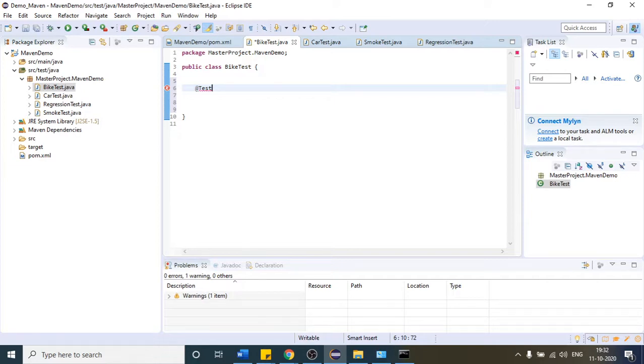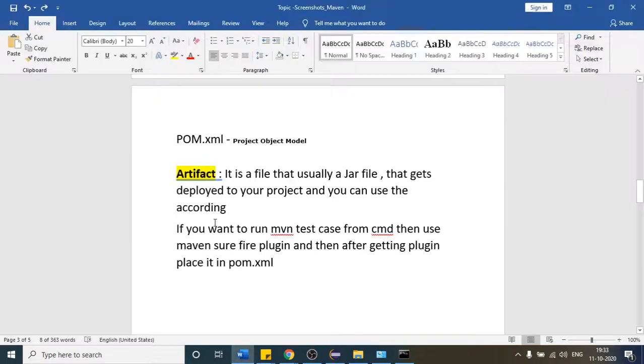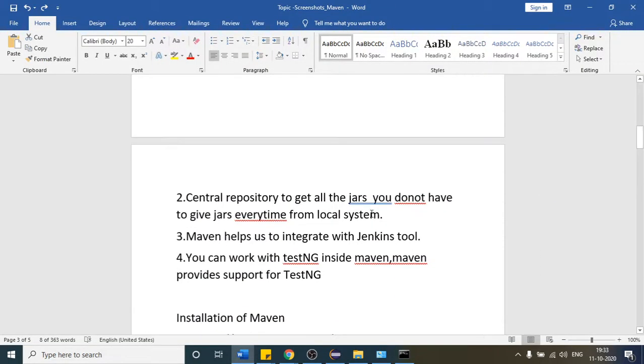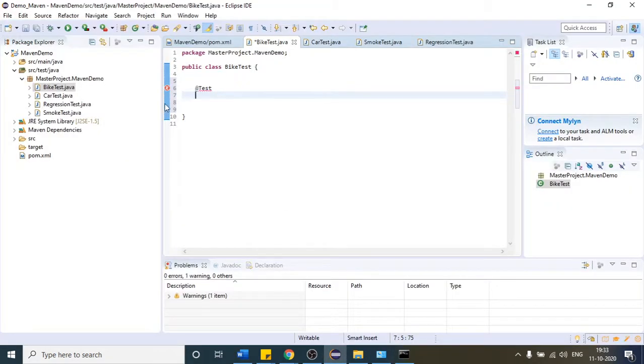Here what I'm doing, I'm not writing public static void main. Here I have written, if you want to work with TestNG, TestNG has one annotation which is called @Test. If you provide @Test in your class, then that will be treated as one test case. After creating the Maven project, I am working with TestNG, right? So here I am writing @Test.